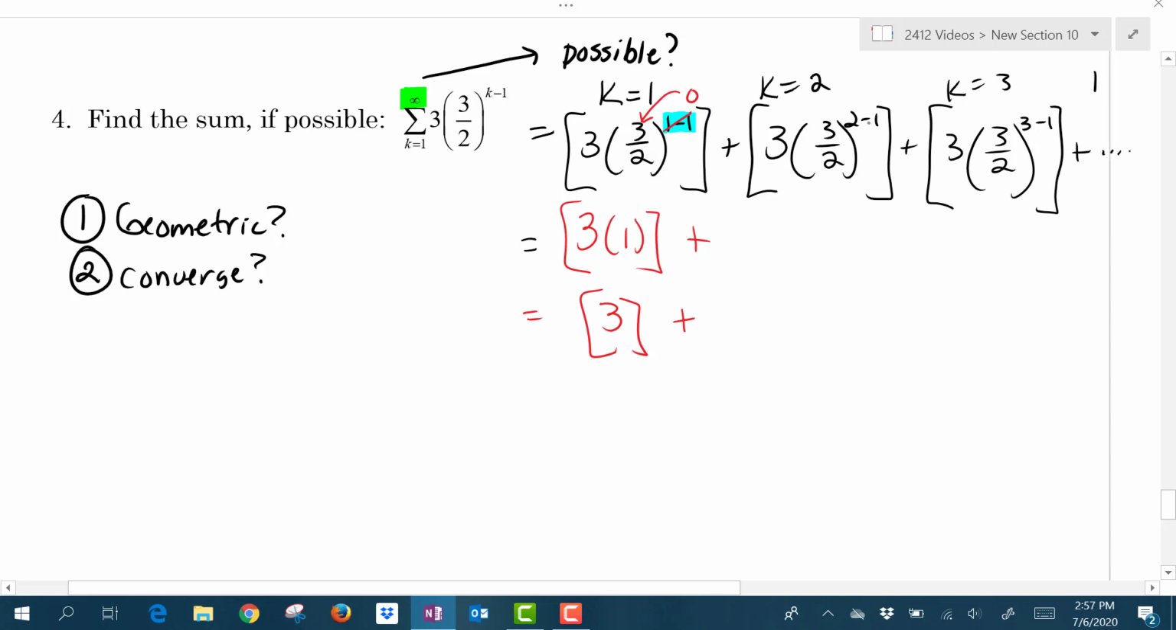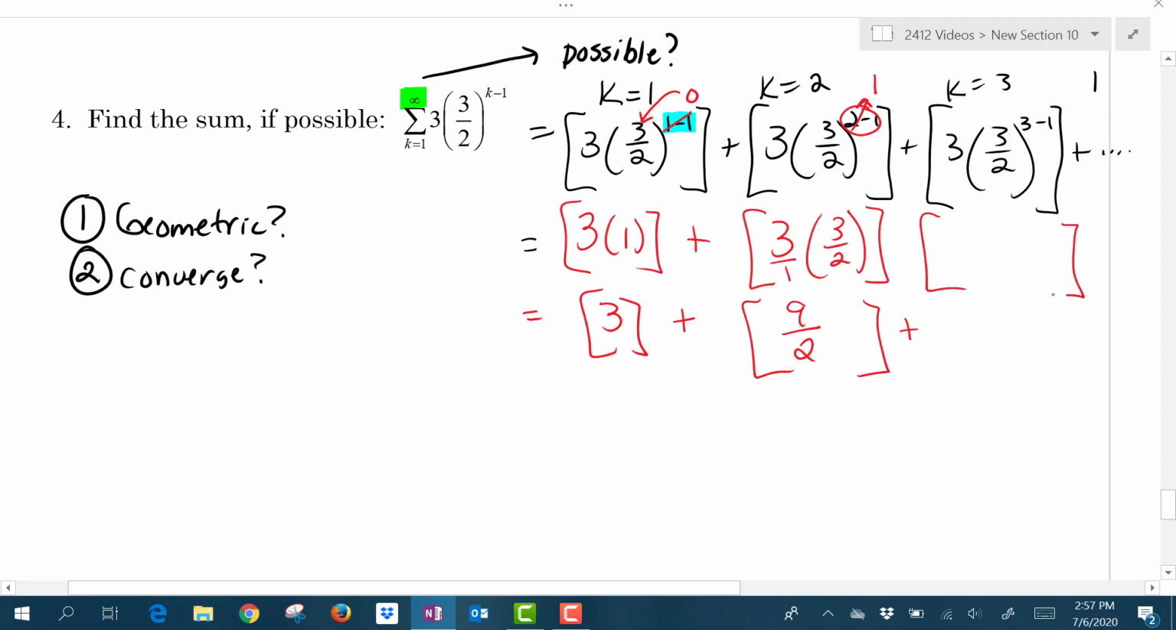Alright, the next one is 2 minus 1. 2 minus 1 is 1. 3/2 to the power of 1 is 3/2. Alright, so let's simplify. I'm just going to multiply across. 3 times 3 is 9. 1 times 2 is 2. Alright, the third term. 3 minus 1 is 2. So I'm going to square the top, get 9. We square the bottom, we get 4. Think about that as a fraction and multiply across, we get 27/4.